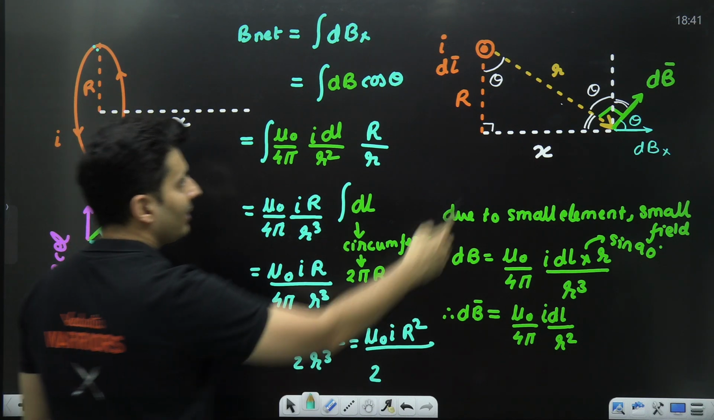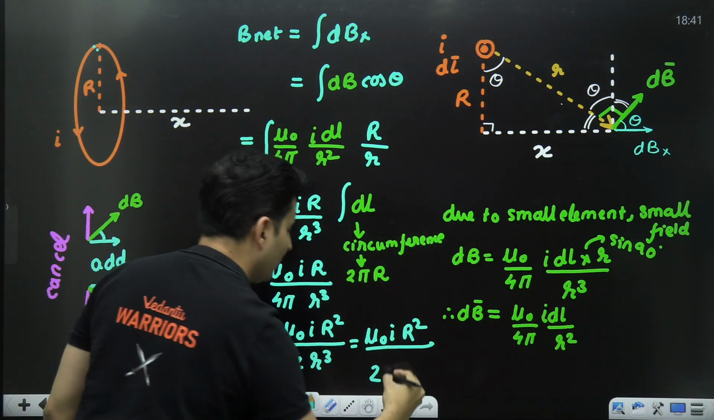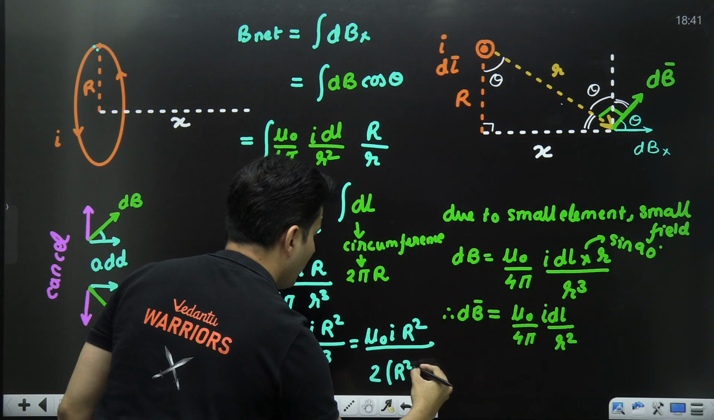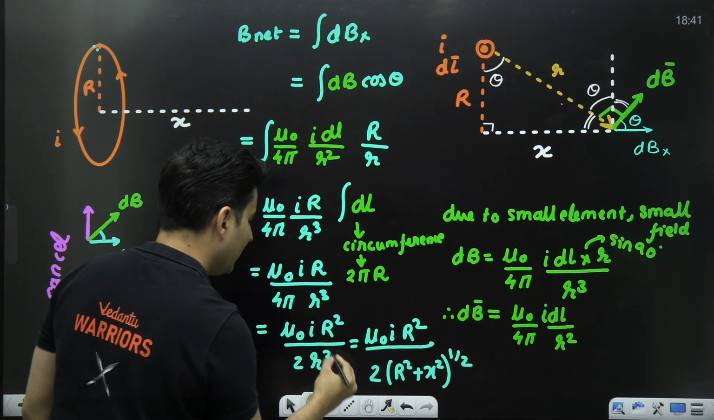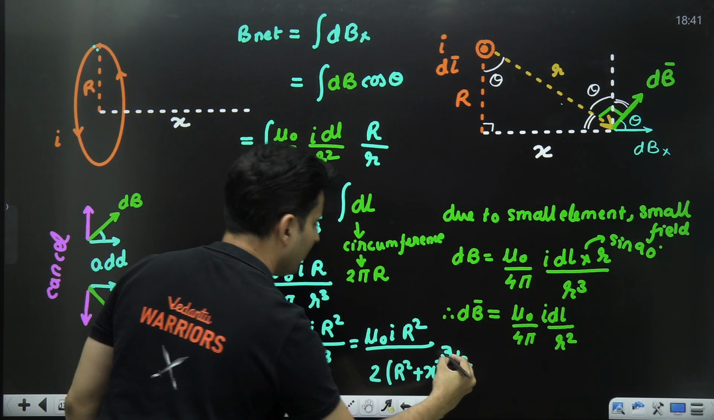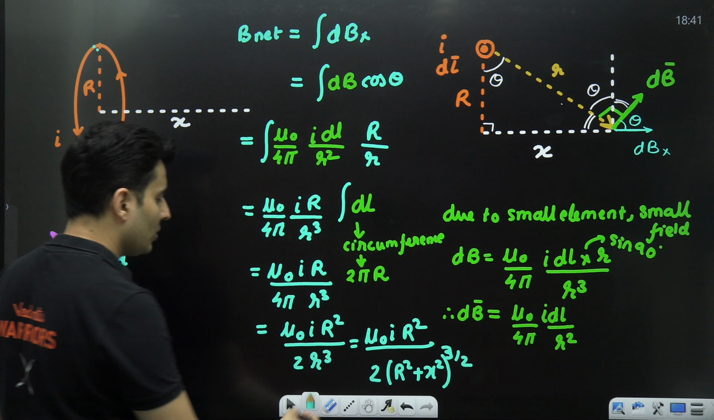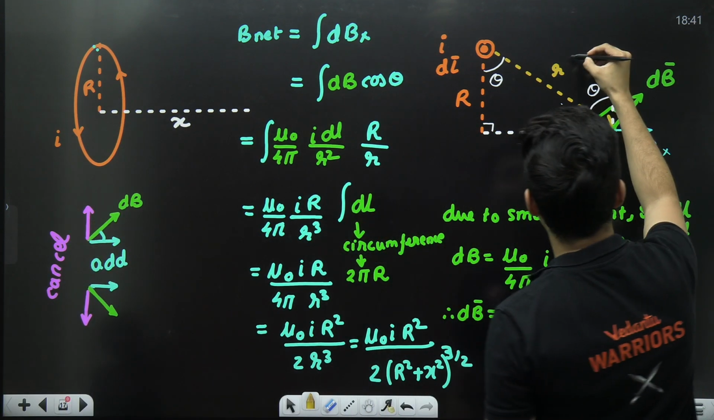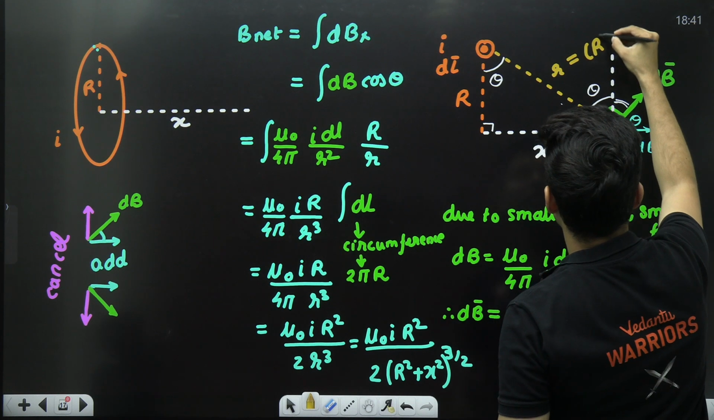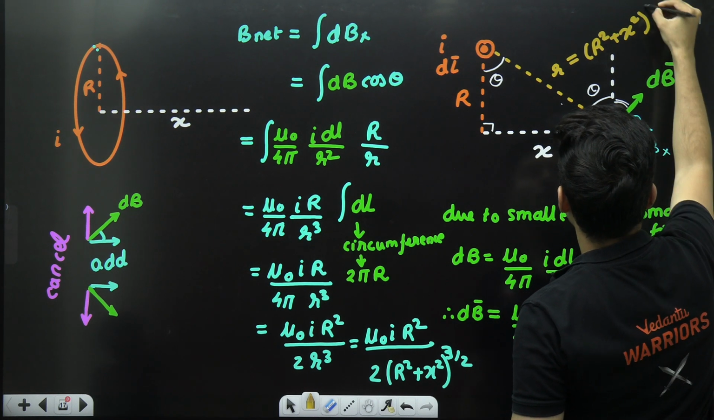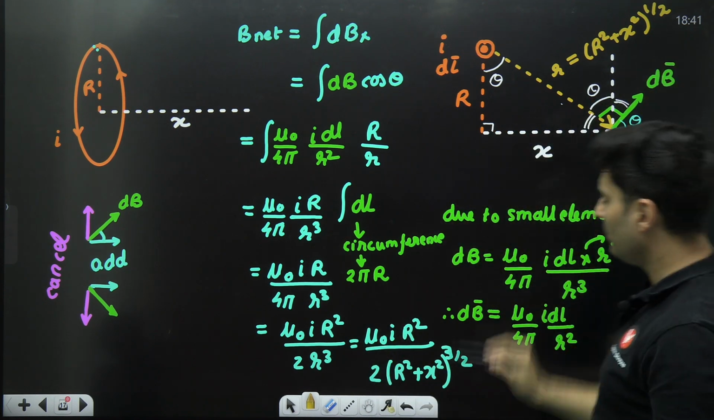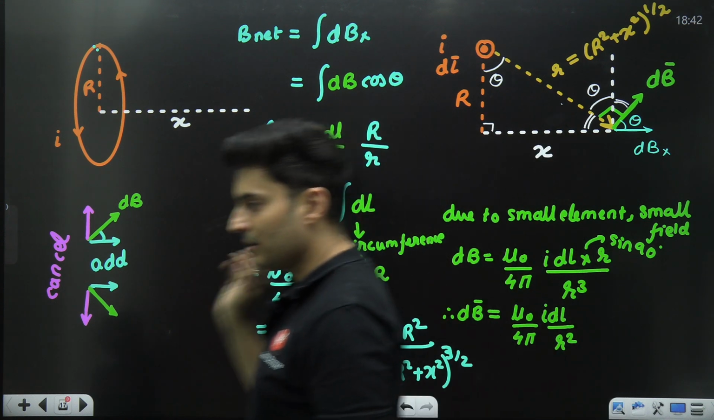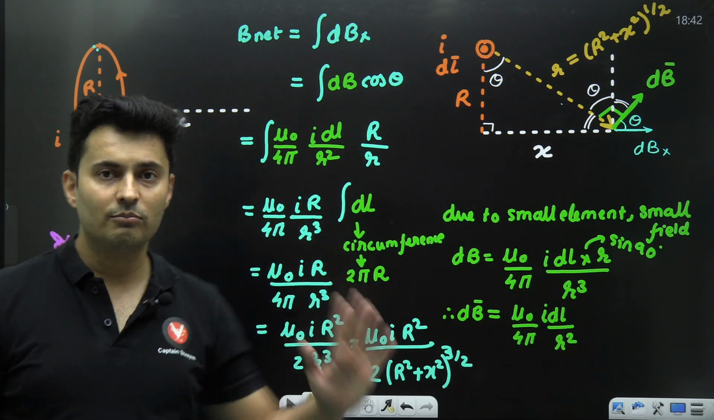What is small r? The hypotenuse. So use Pythagoras theorem. r square plus x square raised to half, but it is also raised to 3. So put 3 over here, right? This is only because this small r is r square plus x square whole raised to half. So the whole thing raised to 3, that means it will become 3 by 2. That is the answer. Everyone clear?